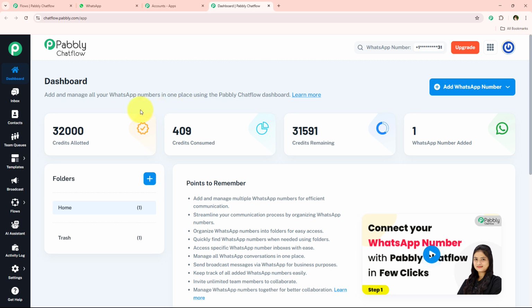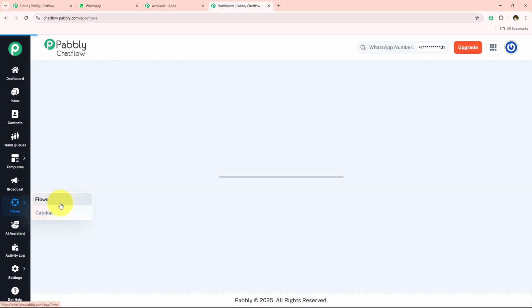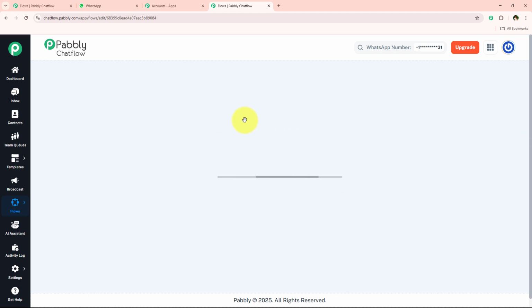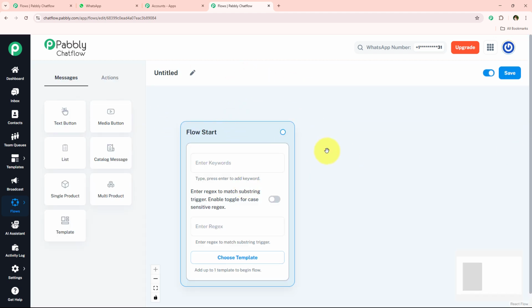Today this video is only going to focus on the flow section of my Pabbly Chatflow account, which is how to create a WhatsApp chatbot. So I'm simply going to open this flows section. And now to create a WhatsApp chatbot, we are going to go towards this add flow button. Once I click on this add flow, it is opening a window something like this. First we have to add a flow.